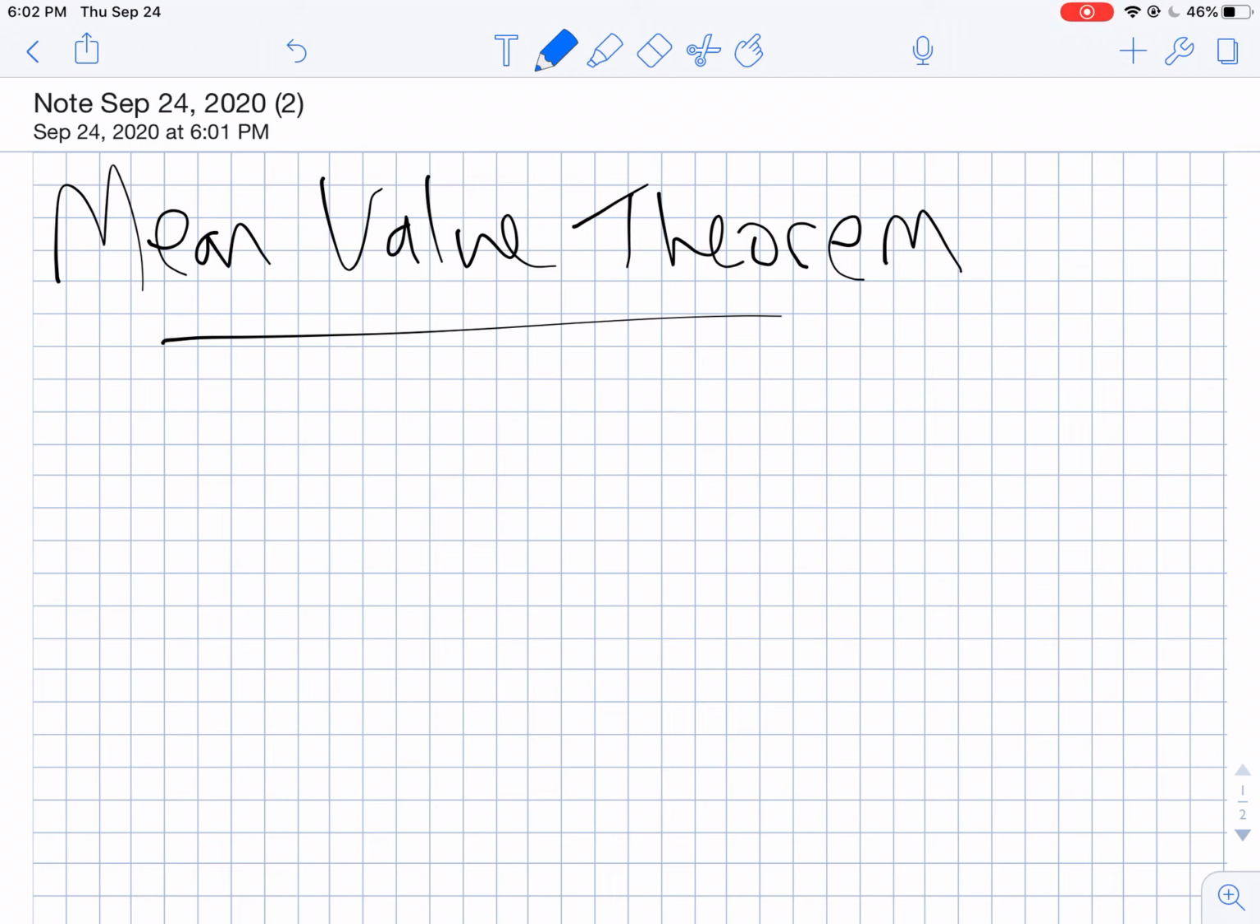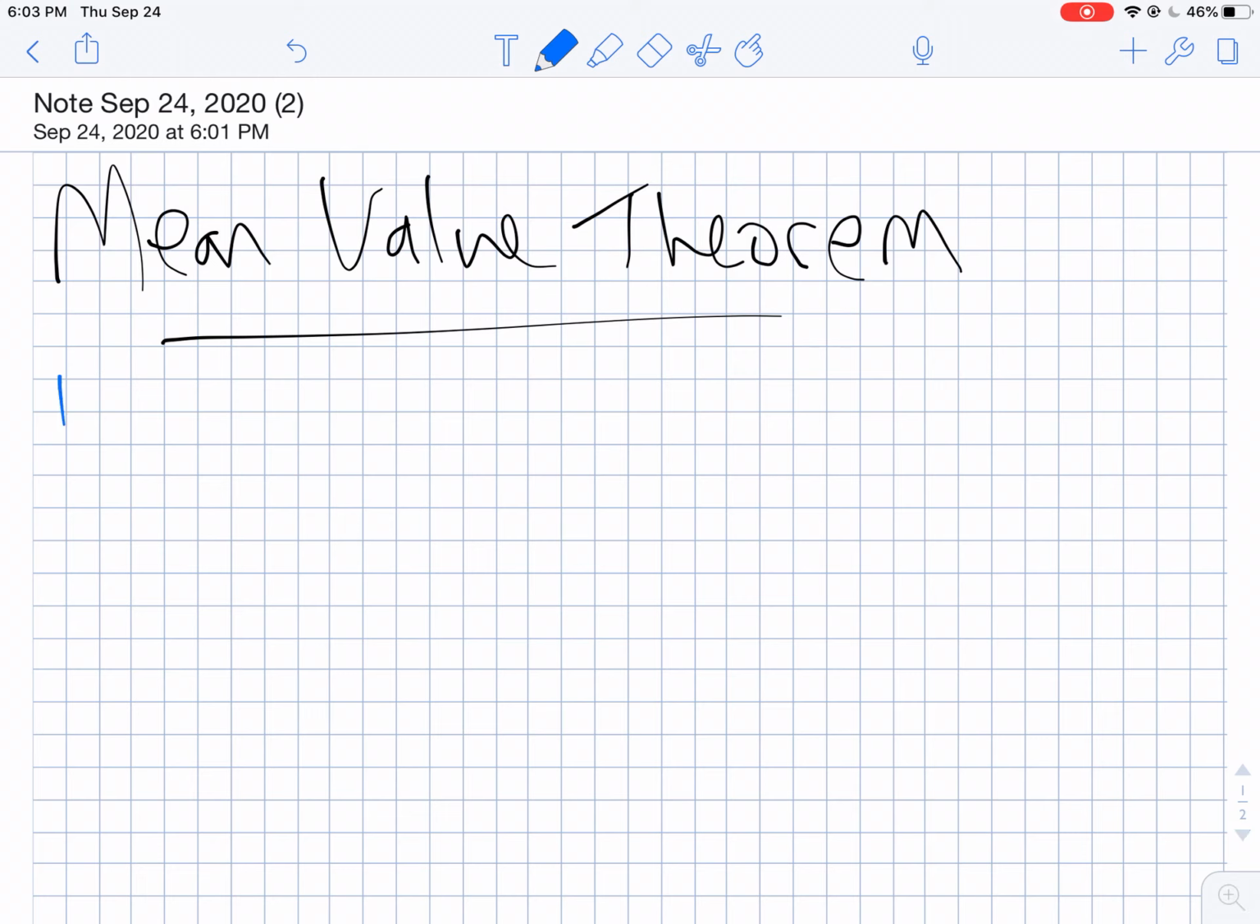So here's kind of the hook and the idea. If I'm driving my car and I get on the freeway and I drive for 1 hour, and in that hour I drive exactly 70 miles, does there have to be a point in time where my speed was exactly 70 miles per hour? So if over that 1 hour period, I traveled a total of 70 miles, was there one time in that hour when I was going exactly 70? And the answer to this question is yes. The mean value theorem is what guarantees that.